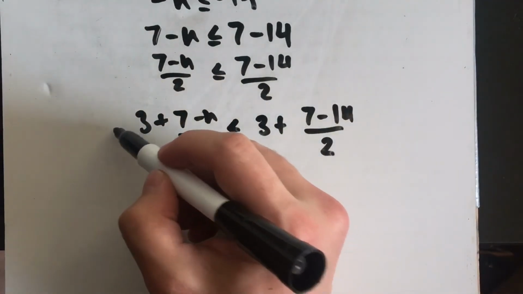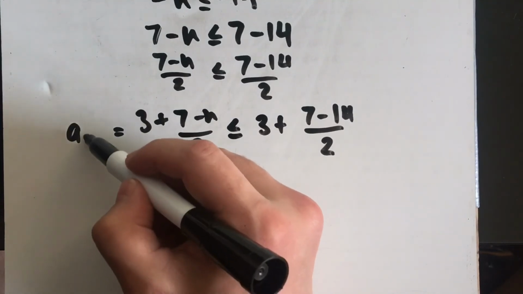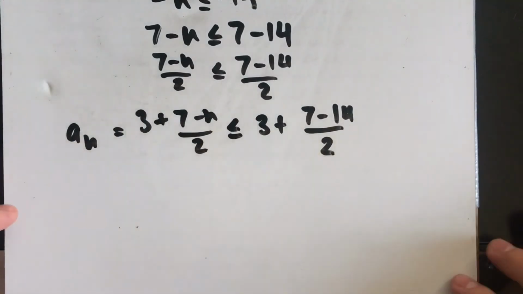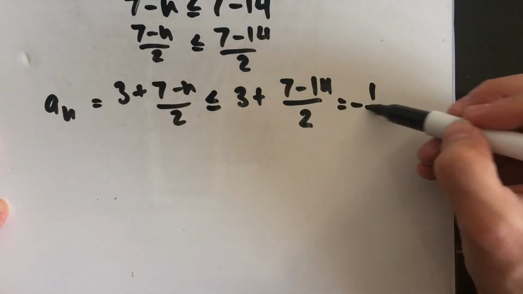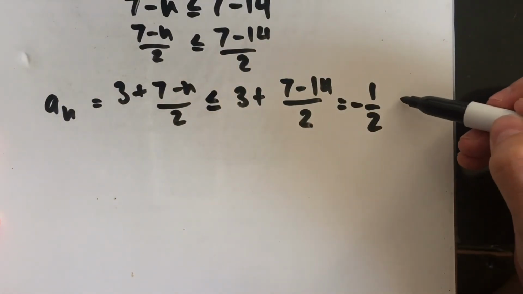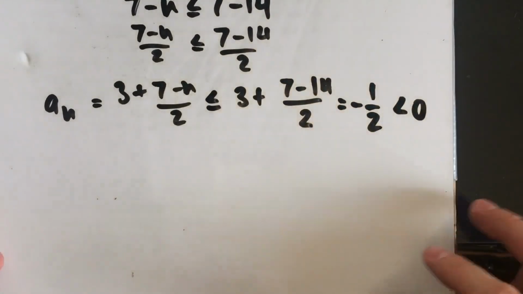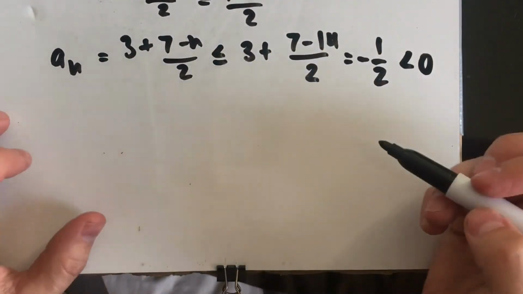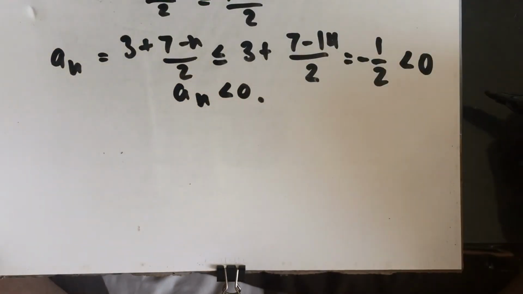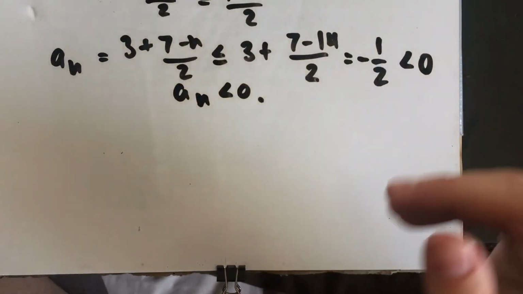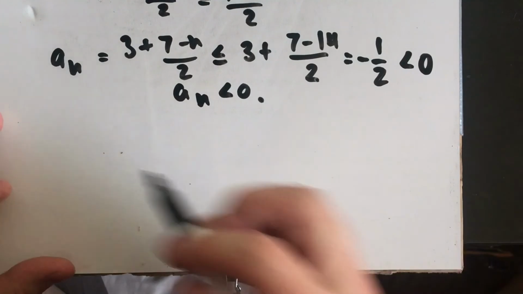And we say that this is in fact equal to our sequence a sub n, and what this reduces to after some arithmetic is -1/2. And it is indeed true that -1/2 is less than 0. And what this tells us is that a sub n is less than 0, which is essentially what we want to show. So now we could write our concluding statement.